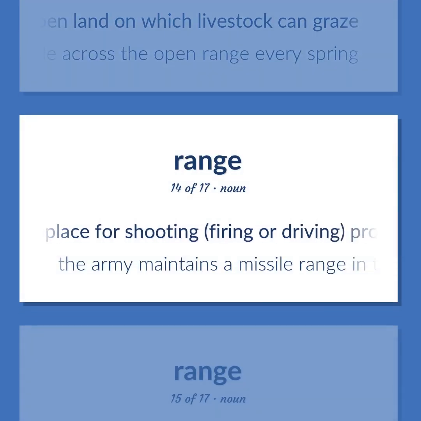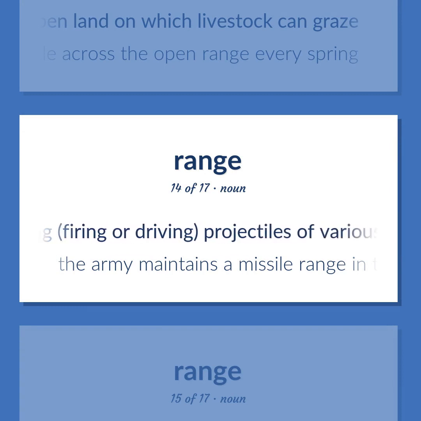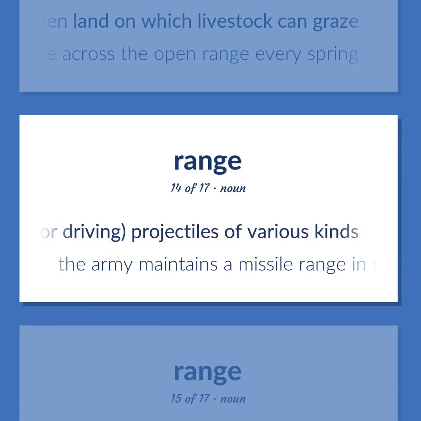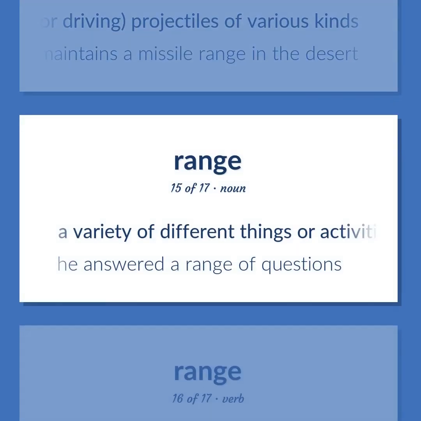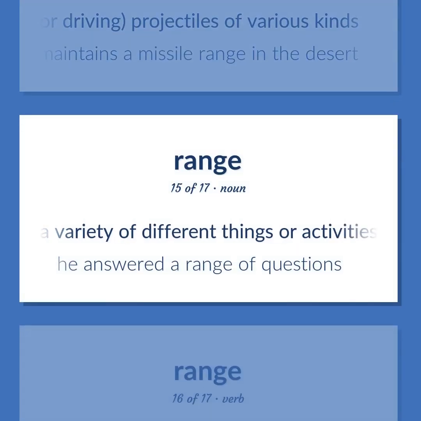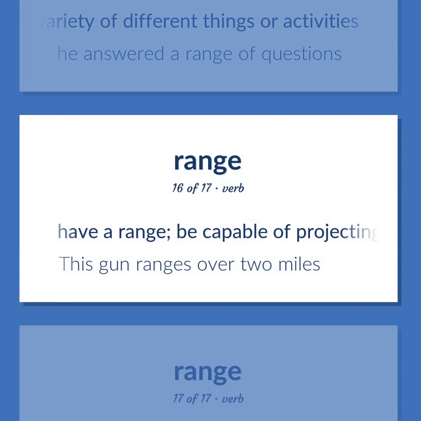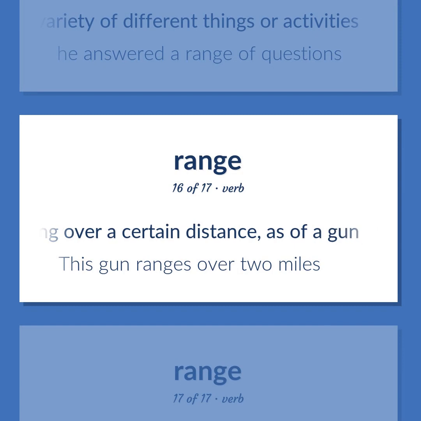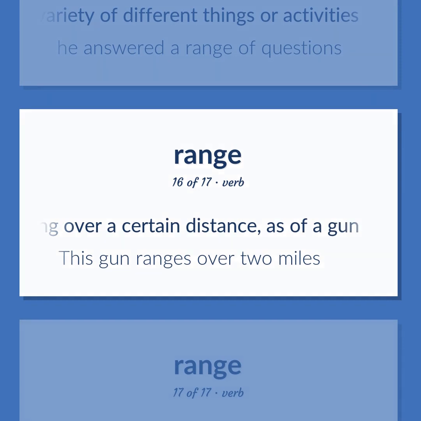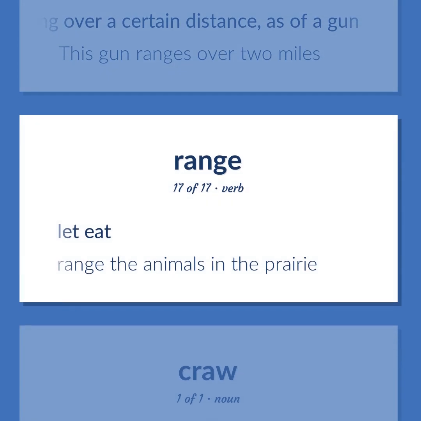A place for shooting, firing or driving projectiles of various kinds. The Army maintains a missile range in the desert. A variety of different things or activities. He answered a range of questions. Have a range. Be capable of projecting over a certain distance, as of a gun. This gun ranges over 2 miles. Let eat. Range the animals in the prairie.